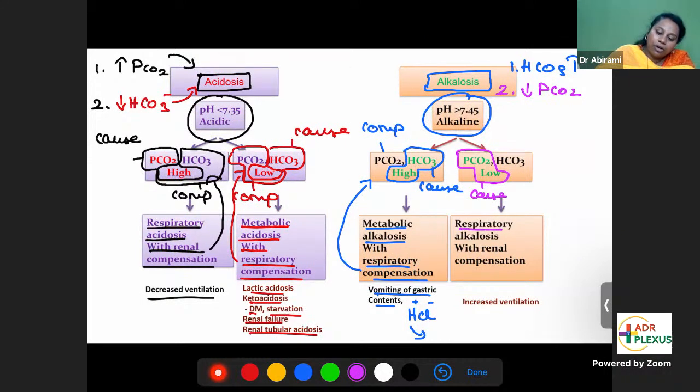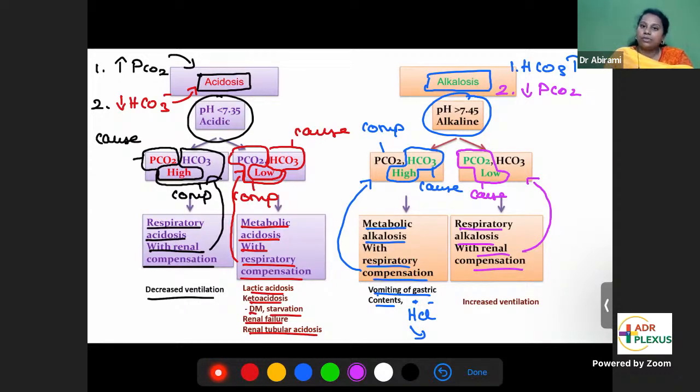Lungs. So you call it respiratory alkalosis. Who will compensate now? Kidneys. Renal compensation. How will the kidneys compensate? Blood is in alkalosis, so it will try to stop the reabsorption of bicarbonate. Bicarbonate is a base, and already there is so much alkalosis in the blood. So the kidneys will stop reabsorbing bicarbonate.